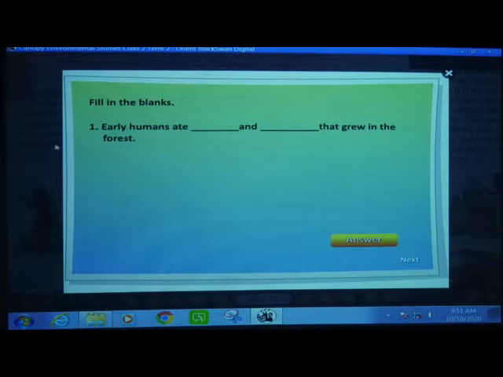See here, we will solve this, fill in the blanks. Early humans ate dash and dash that grow in the forest. What did they eat? They ate roots and fruits. F-R-U-I-T-S, fruits and roots, R-O-O-T-S, roots. Then they also ate the dash of the animals killed in the forest. What did they eat? They ate meat, M-E-A-T, meat.